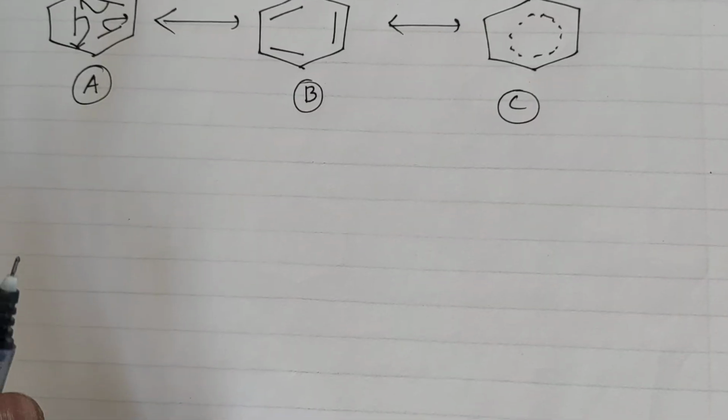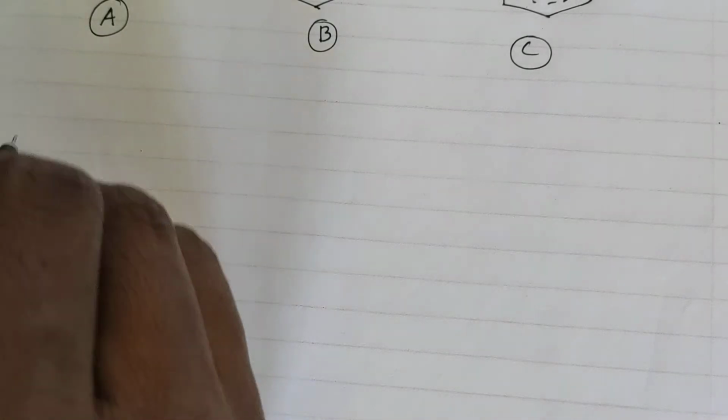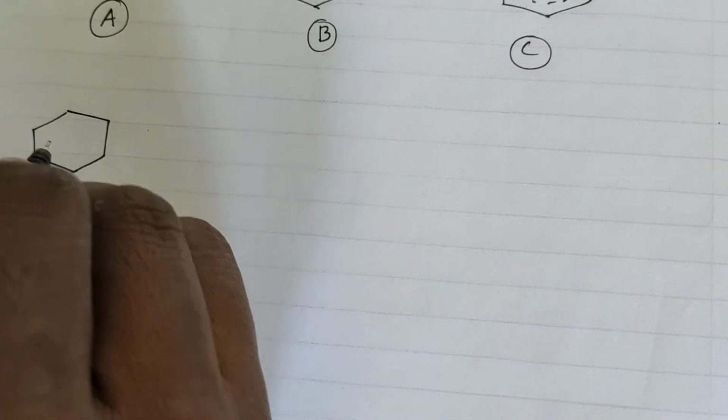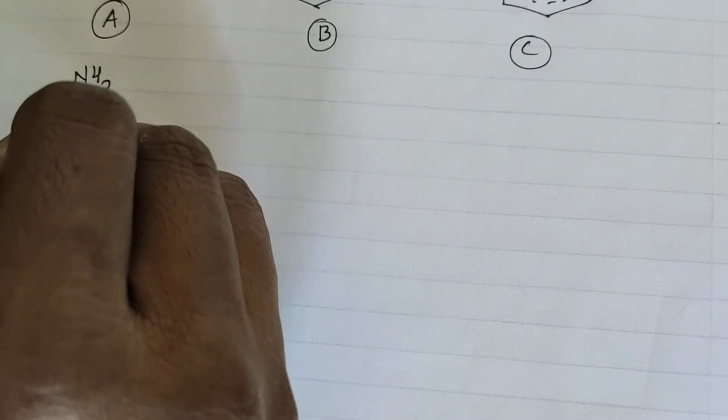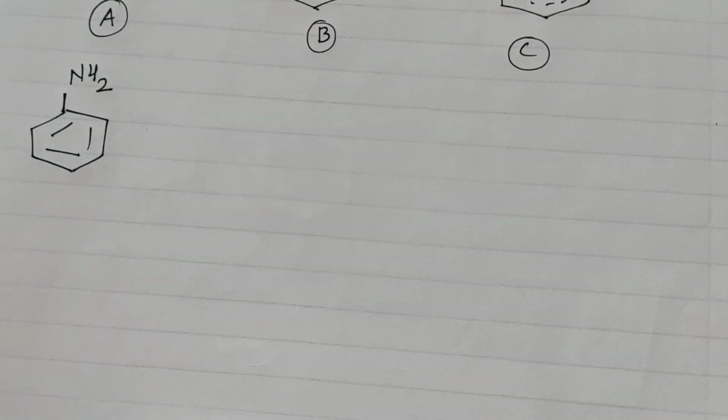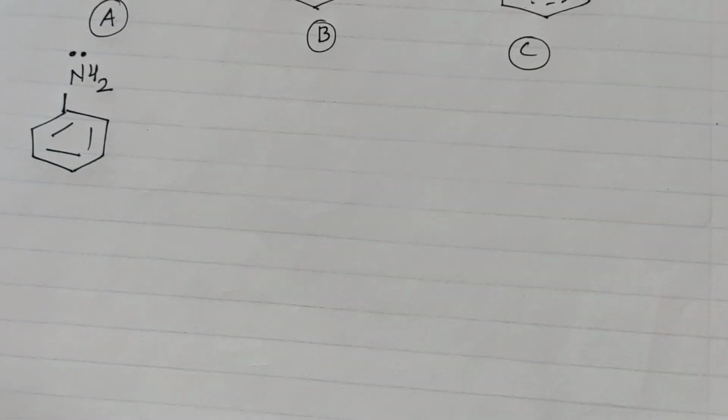What about substituted benzene? If we move to any substituted benzene, first we have to identify whether the groups are electron donating or withdrawing. Nitrogen, oxygen, sulfur and halogens have lone pairs, that is, electrons which have not participated in bonding, so they are always there.